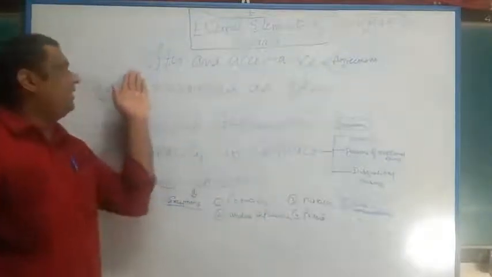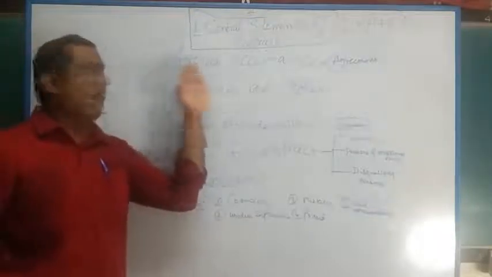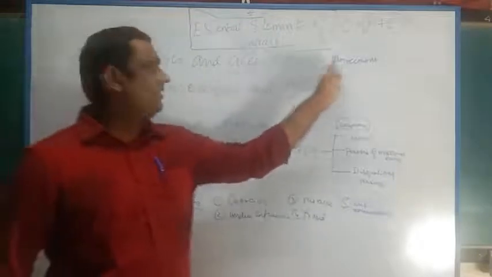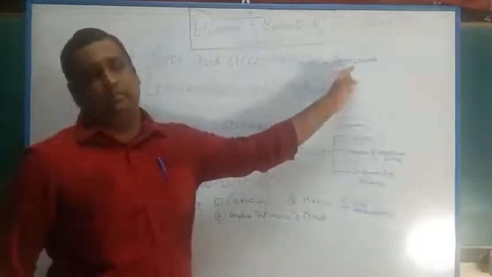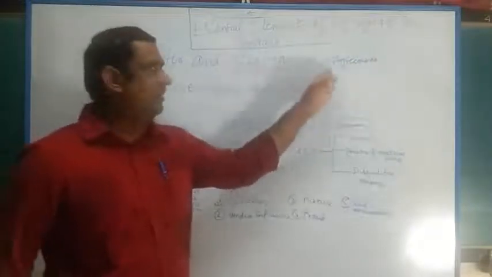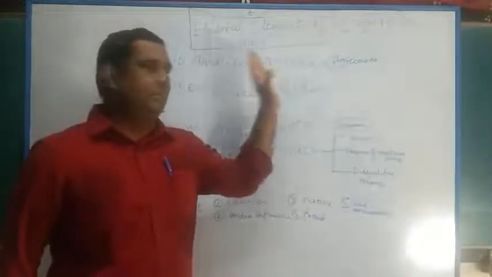First point, if you see, it is offer and acceptance. The offer and acceptance, as I said, is equal to agreement. A is equal to O plus A. Right? Agreement is equal to offer plus acceptance.